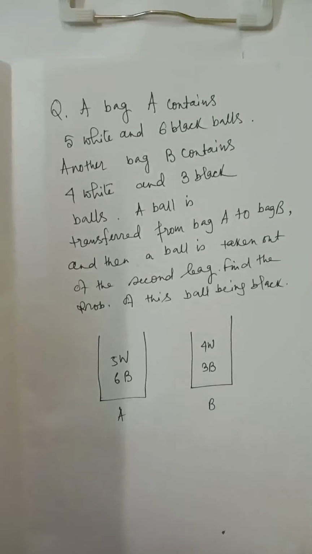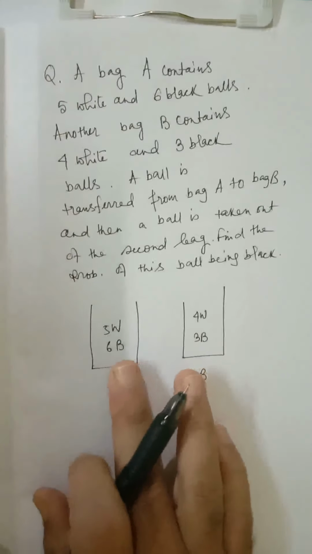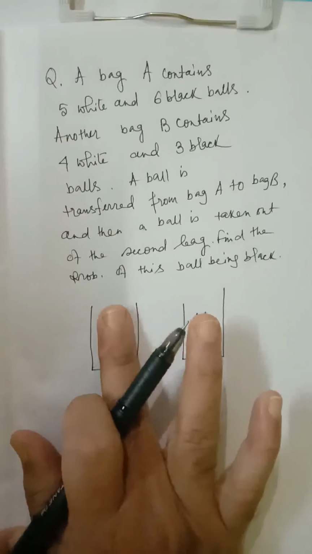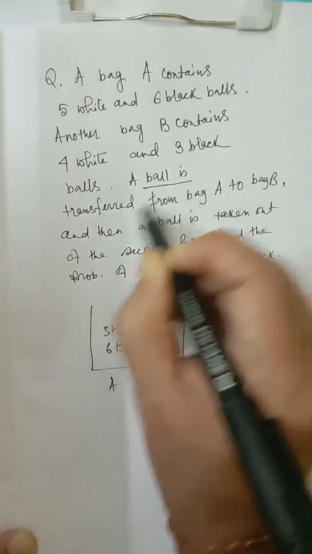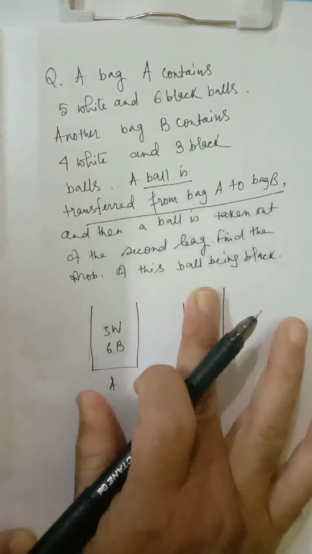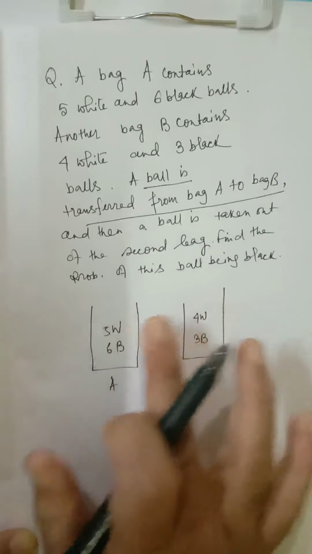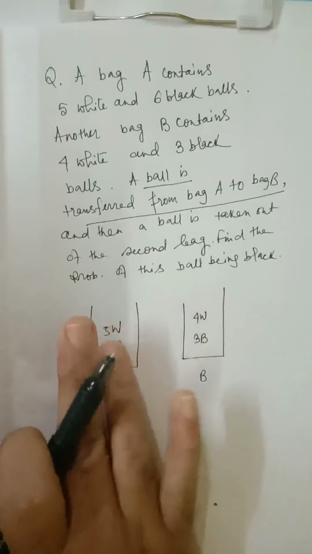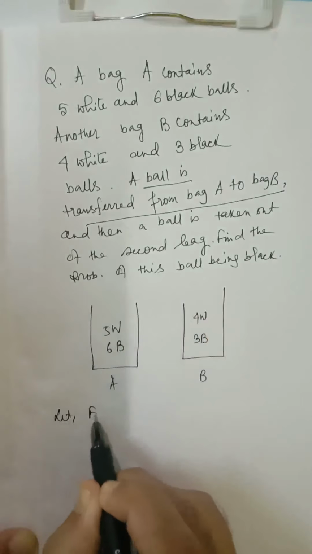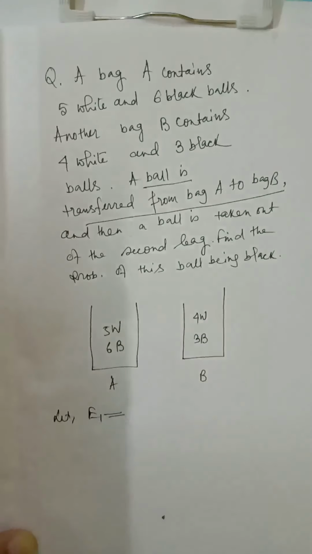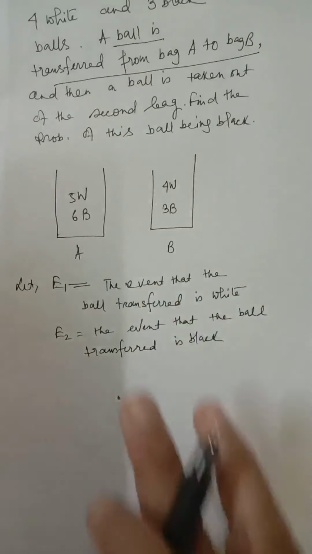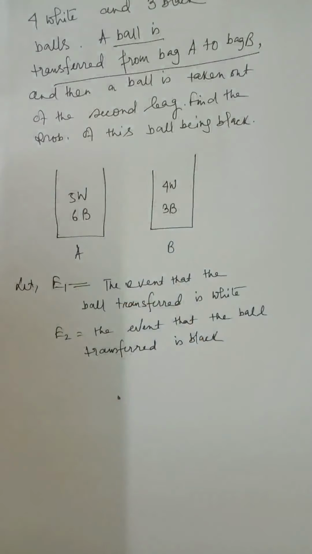Now, let us move to this condition. One ball is transferred from bag A to bag B. The ball transferred may be white in color or black in color. These are the only two possibilities. So, let E1 be the event that the ball transferred is white. E2 is the event that the ball transferred is black.